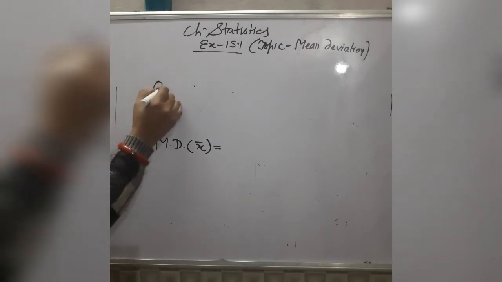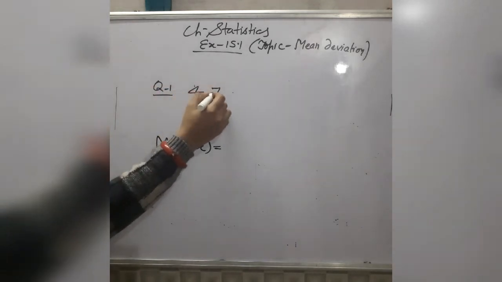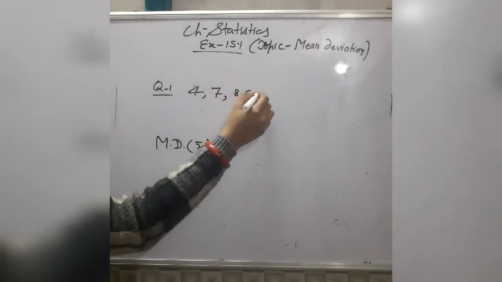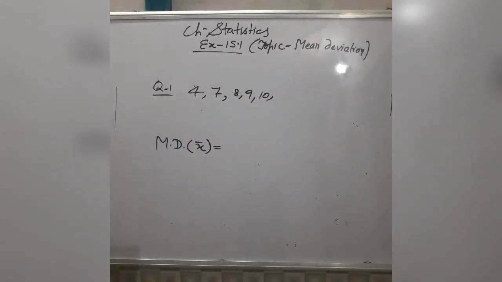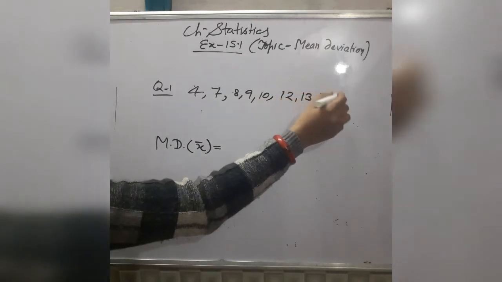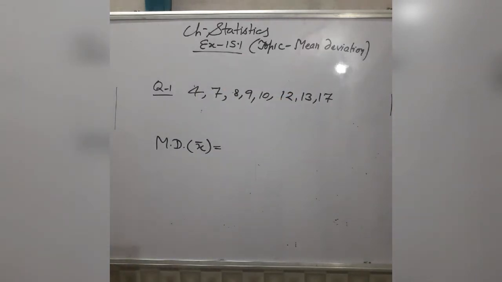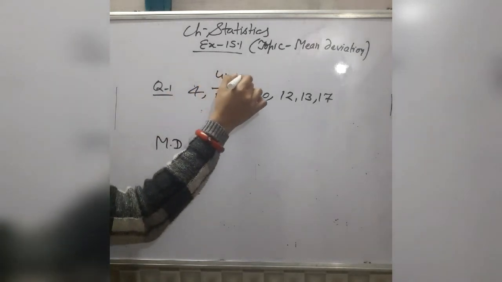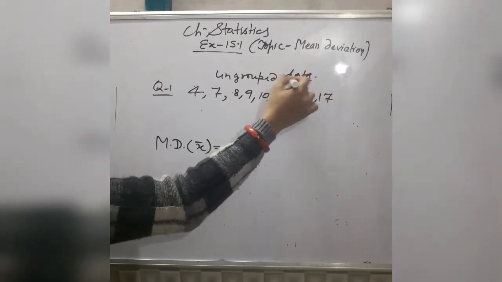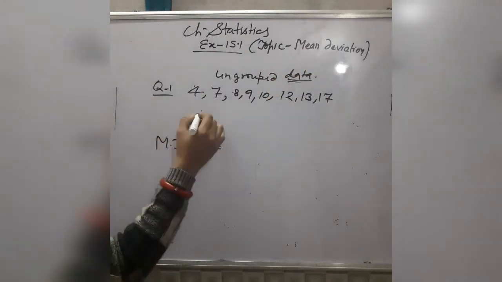The observations given in question 1 are 4, 7, 8, 9, 10, then 11, 12, 13, 17. All these are the observations. Individually each observation is given to you, which means this data is ungrouped data. Now we will firstly calculate the value of mean.